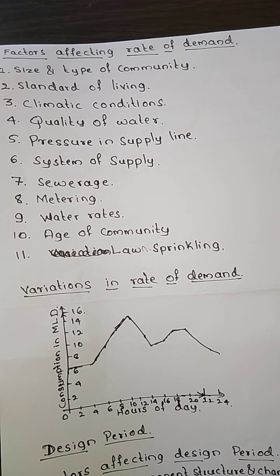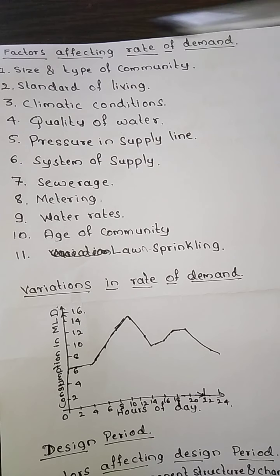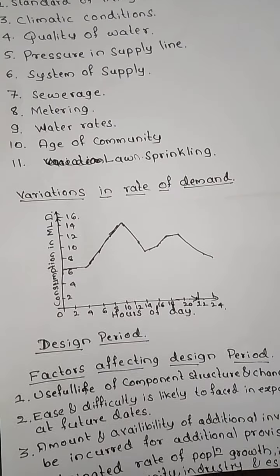So these are the factors which are going to affect the rate of water demand. These factors include the size and type of community, standard of living, and all these are the 7 criteria. This is one of the important aspects that is going to be asked in your exams. Next is the variations in the rate of demand.